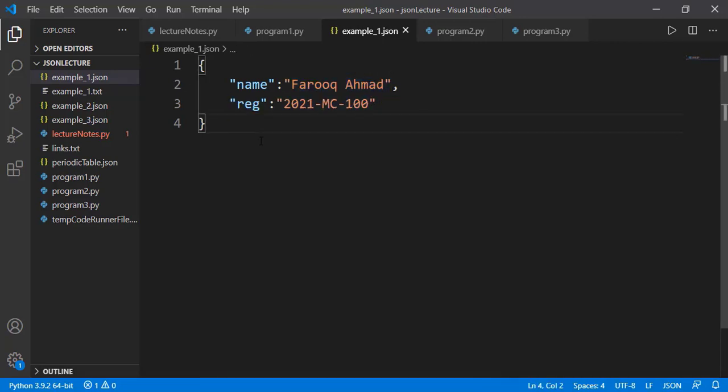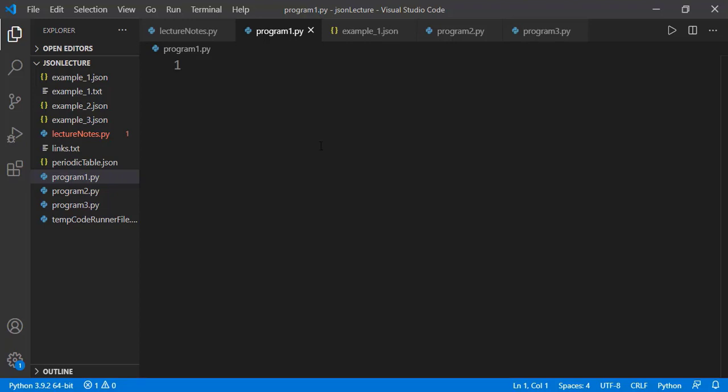I hope you can very easily see that this is exactly how a Python dictionary looks. That is also specified by curly braces and has key value pairs. So the JSON format is pretty much the same as a Python dictionary. There are a couple of differences, but we will see that handling those differences is also very simple. Now let's write a program to read this quite simple JSON file and bring the data into our program. For that we will import the module json and it will do most of the job for us.